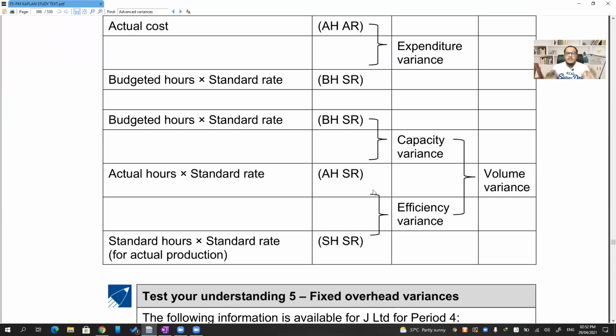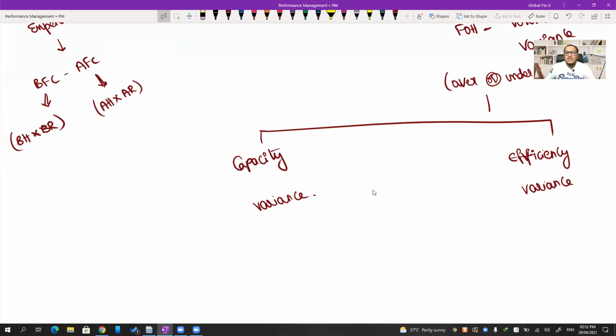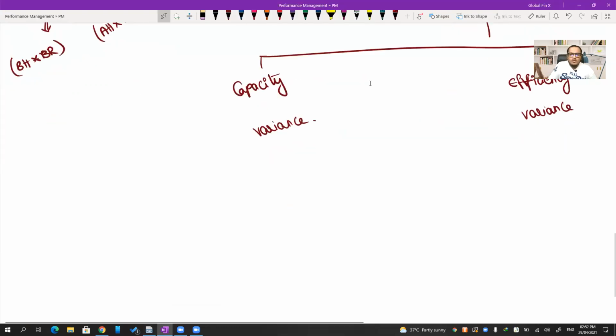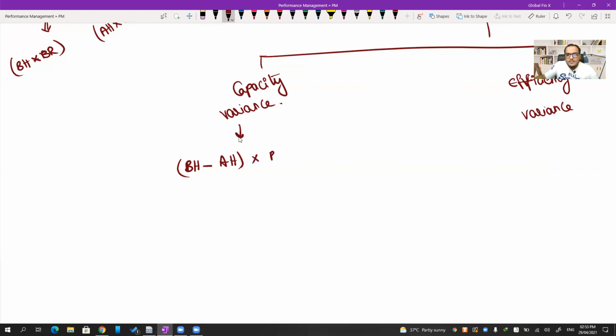Now, coming to the capacity variance. Please look at the difference very carefully. Capacity variance is the difference between the budgeted hours and actual hours, multiplied by the budgeted rate.